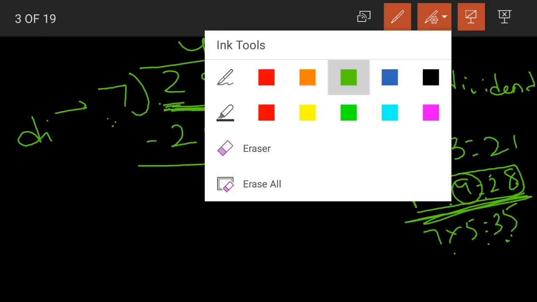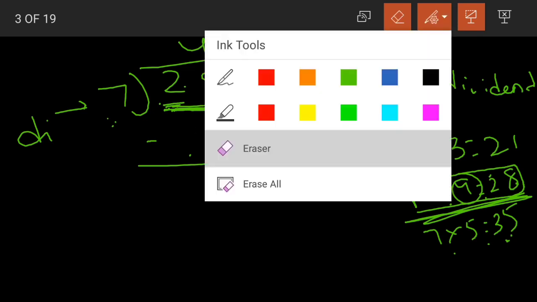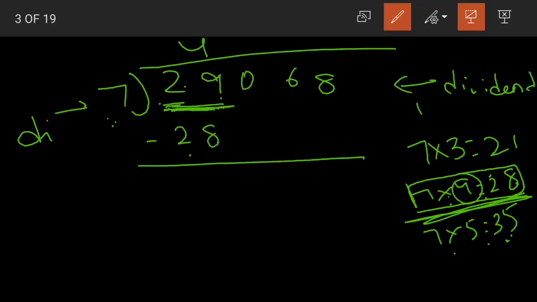If I take 35, will I be able to subtract 35 from 29? No, it is not possible. So the number written here should always be smaller than the number above. So we are taking 28, which is less than 29. Now 9 minus 8 is 1, 2 minus 2 is 0.